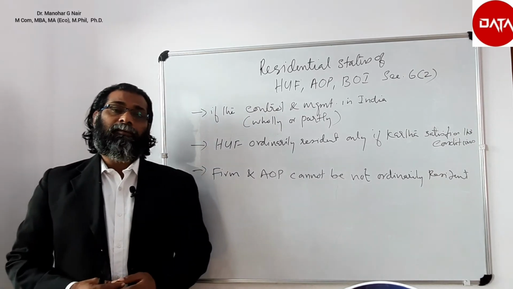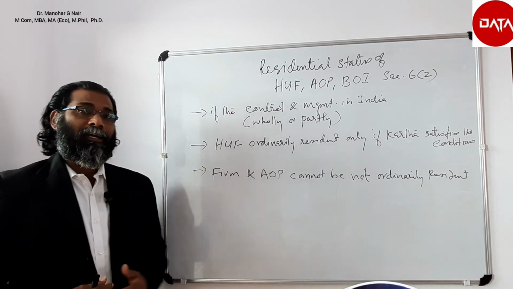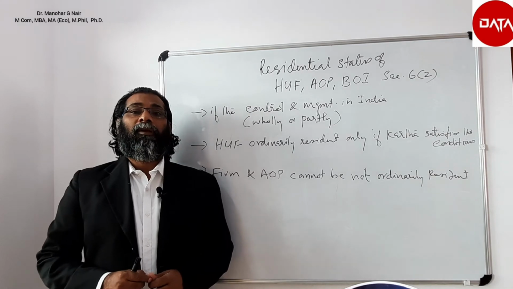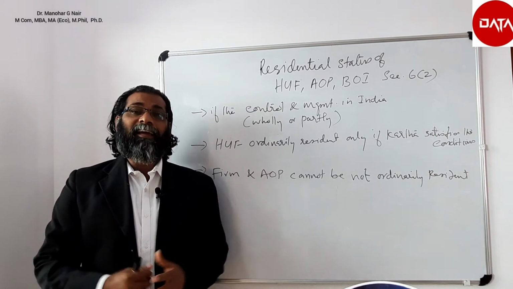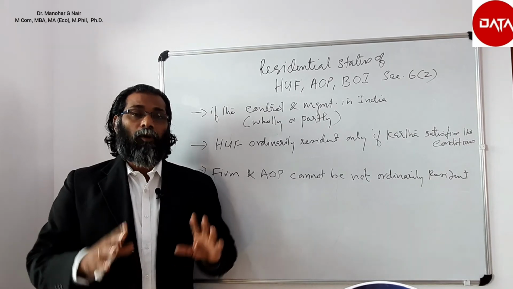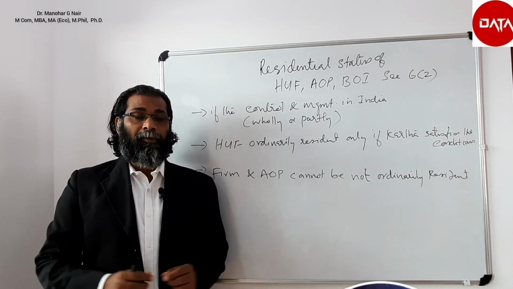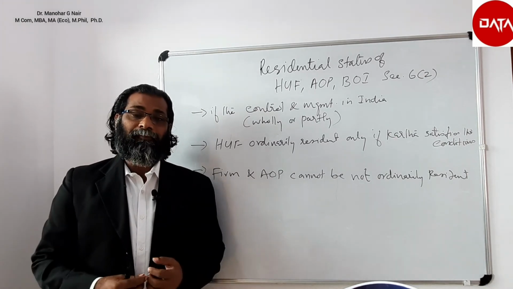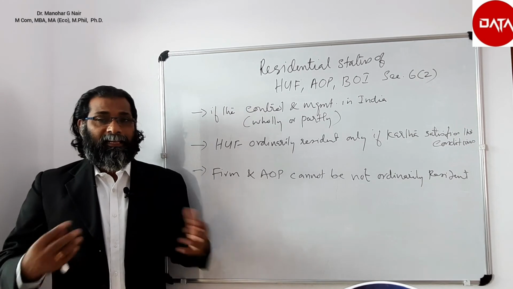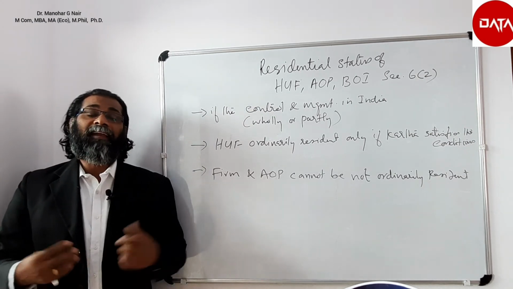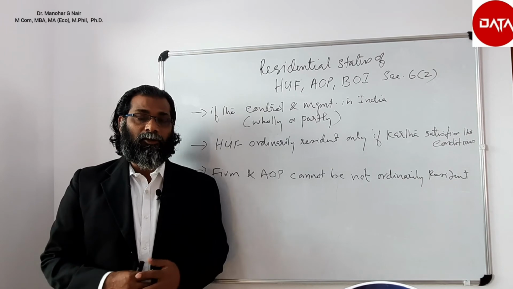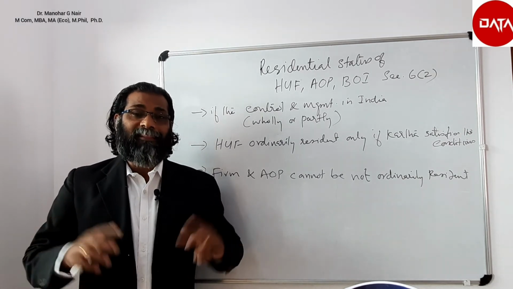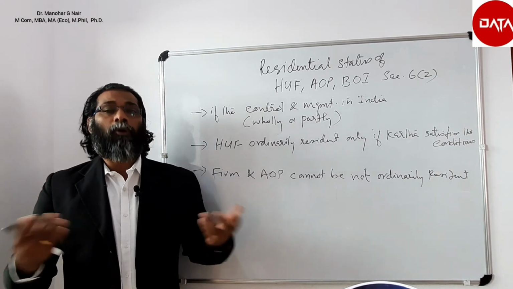An association of persons or body of individuals can either be resident or non-resident. They cannot be not ordinarily resident. But a Hindu undivided family could be resident and ordinarily resident, resident but not ordinarily resident, or non-resident. In the case of an association of persons and body of individuals, they cannot be not ordinarily resident. They can either be resident or non-resident.